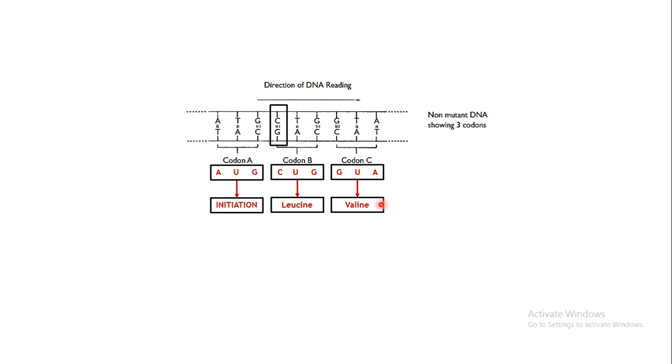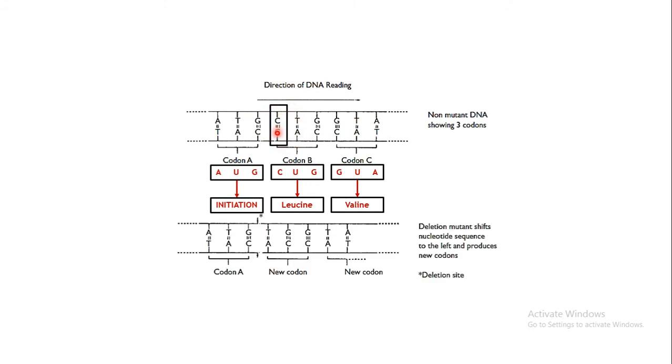Now supposing this particular base pair CG is deleted, then what will happen? Obviously the sequence of this template DNA will change. It was TAC, and after C it was originally G. If this base pair is deleted, after C it will be A, then C, C. Now while transcription, it will code in a particular sequence, right? So if this base pair is missing, it will read the next three.